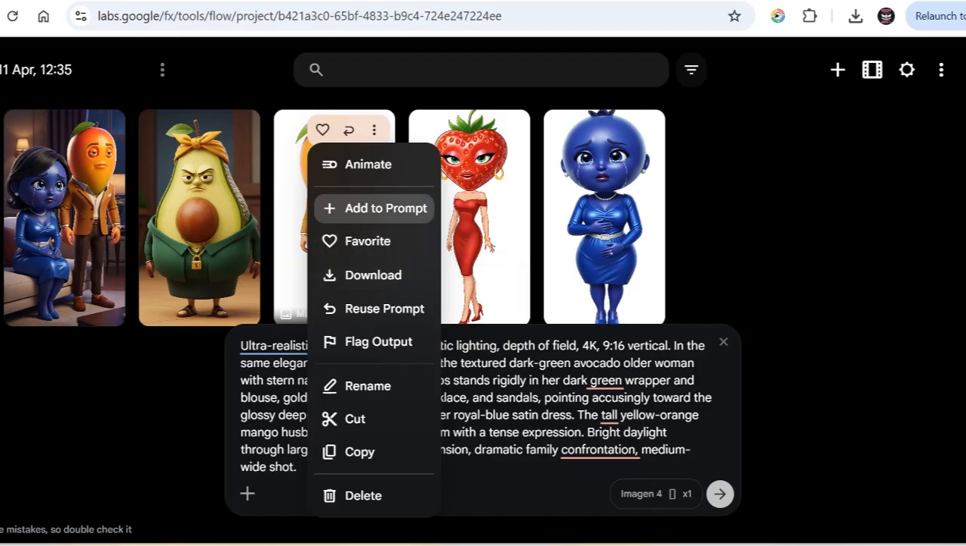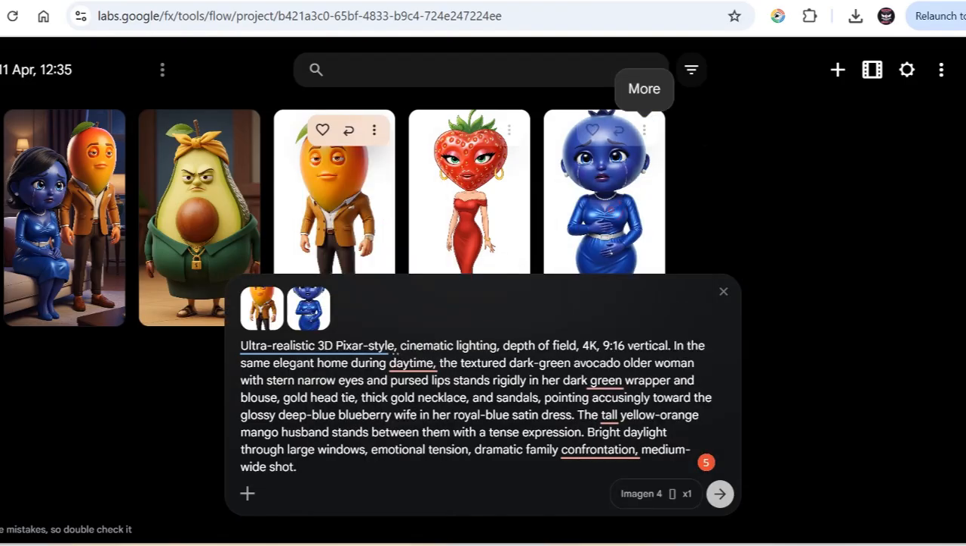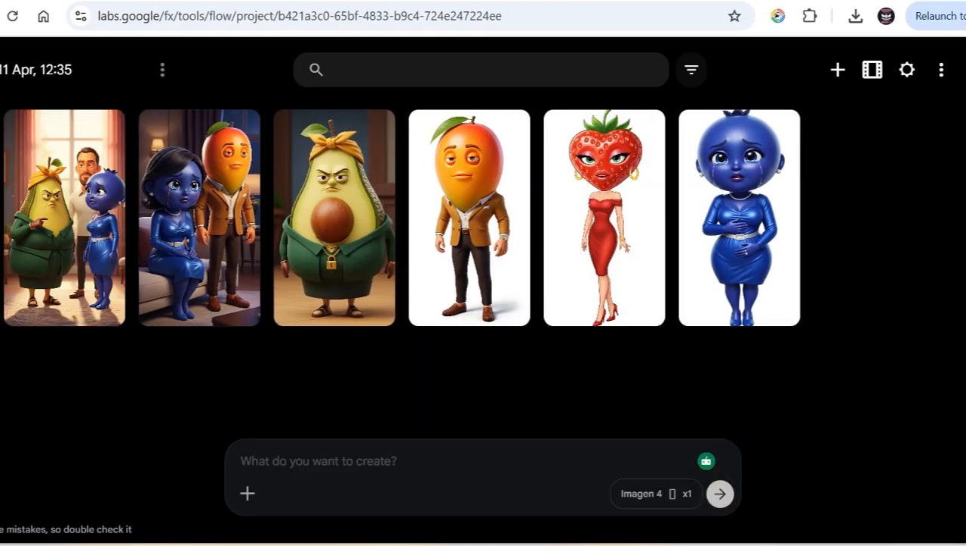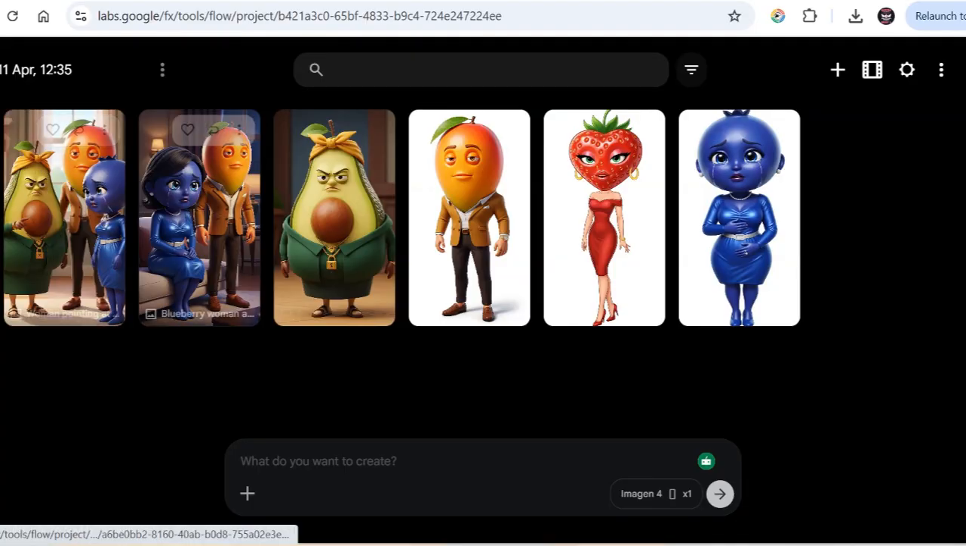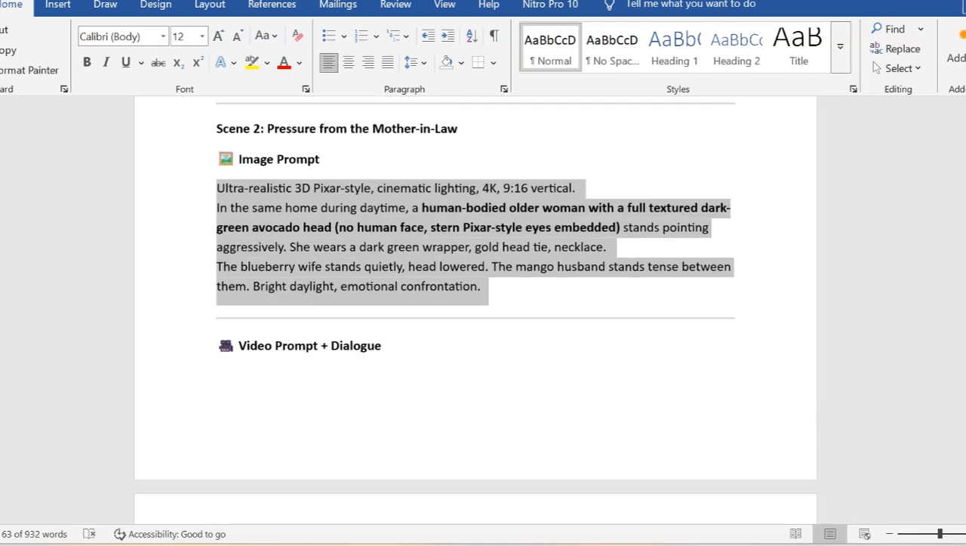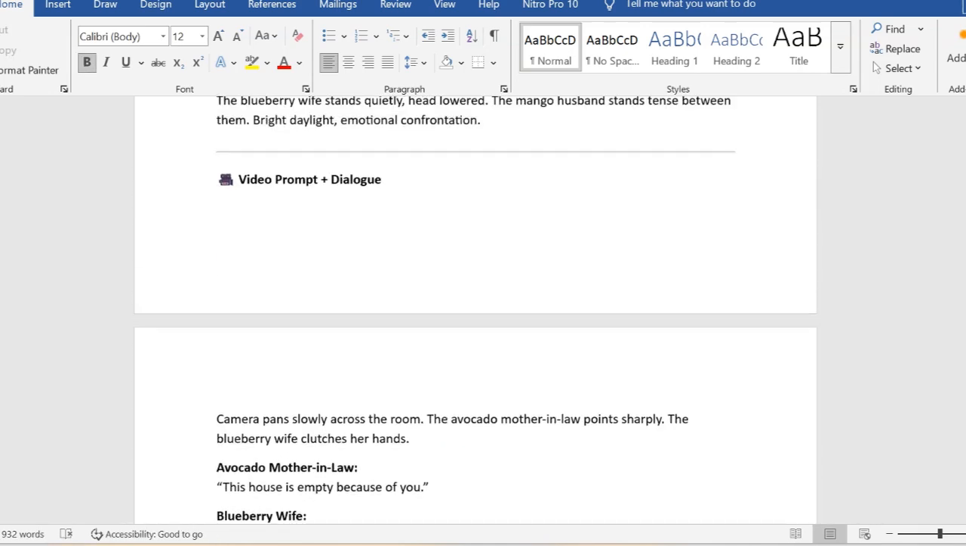We add to prompt. We have the wife. We have the avocado mom. We add them to prompt. Okay, then you click on generate. Always make sure to know the characters involved in this particular scene. Okay, so here it is. You can see it has created that for me. So I'll go ahead and copy my third prompt. Okay, this is my third prompt.